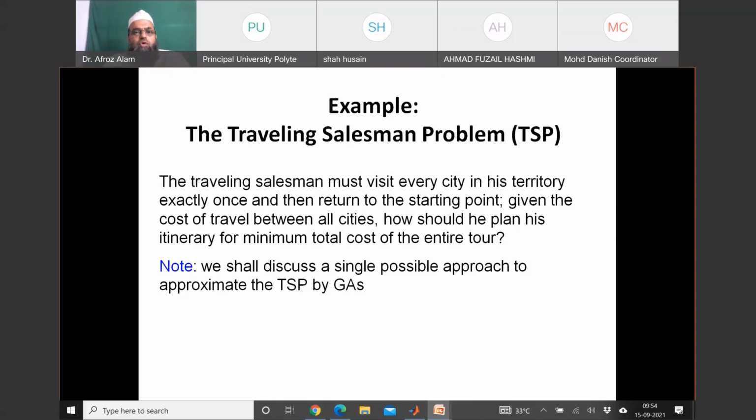For example, you have to travel from Delhi to Mumbai. So one way you can directly travel from Mumbai to Delhi. Another way you can go to Dubai. Then you can go to USA. Then you can come to Mumbai. That is also a feasible solution, feasible tour.